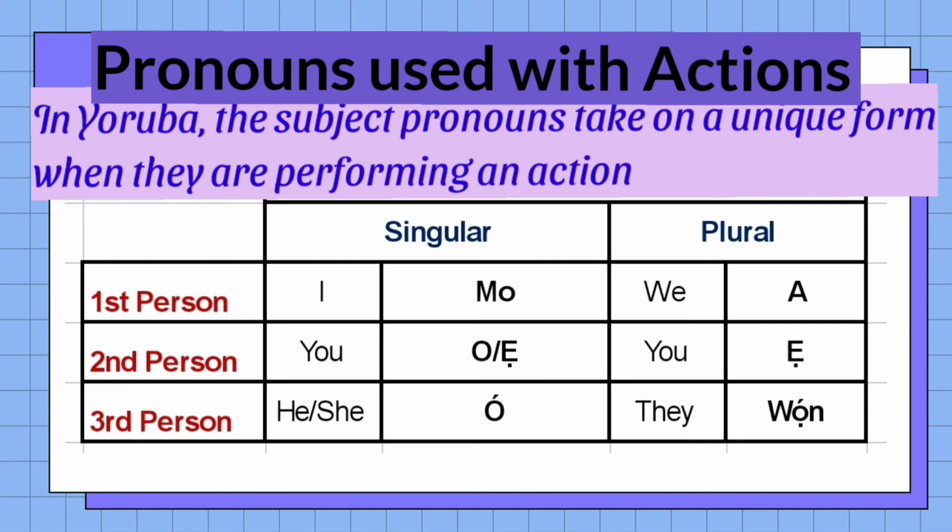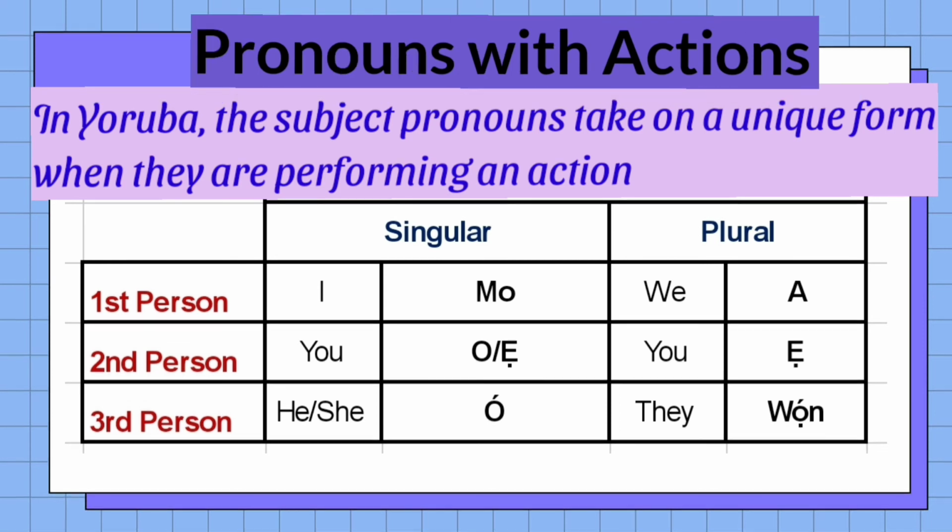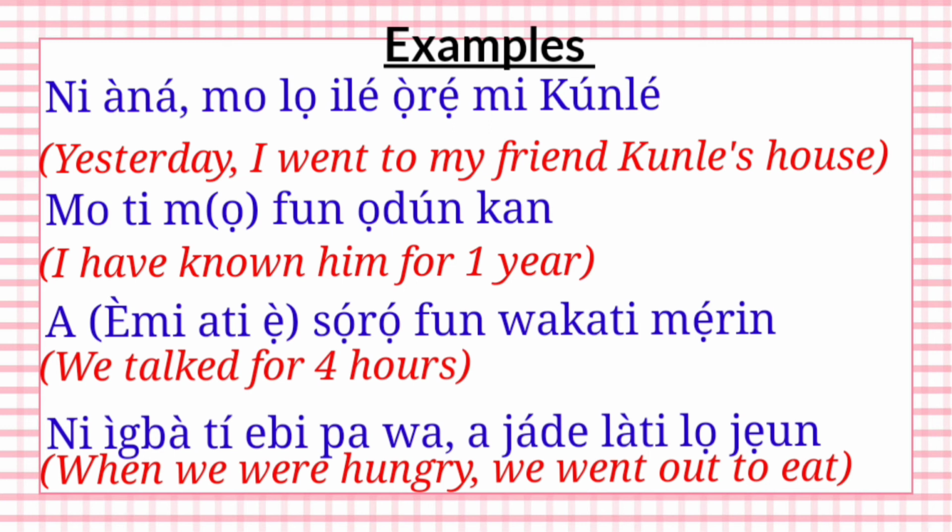Now that we've looked at several pronoun forms, we're going to look at an example that is all encompassing. This is a short narrative. The Yoruba sentences are in blue and the English sentences are in red. Yesterday, I went to my friend Kunle's house. Ní àná, mo lọ ilé ọ̀rẹ́ mi Kunle. In this place, I is performing an action, so I don't say èmi lọ, I say mo lọ. Ọ̀rẹ́ mi, so the mi is qualifying friend.